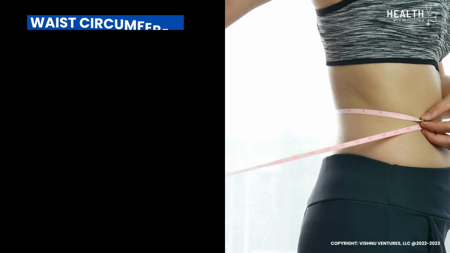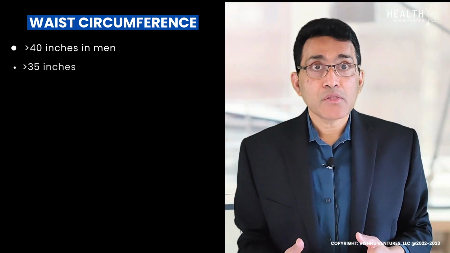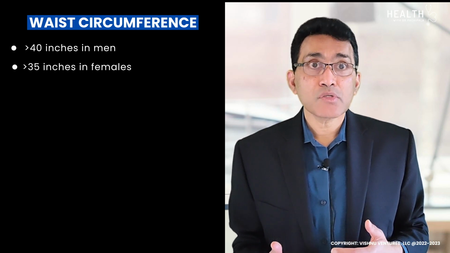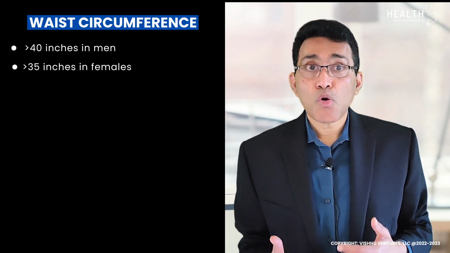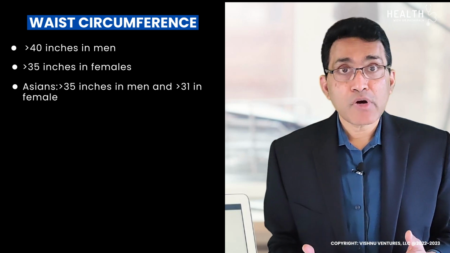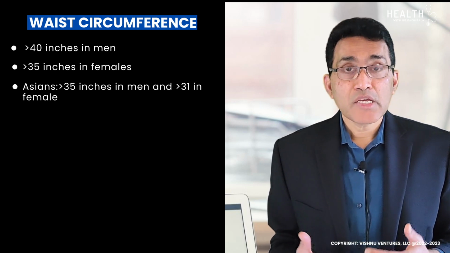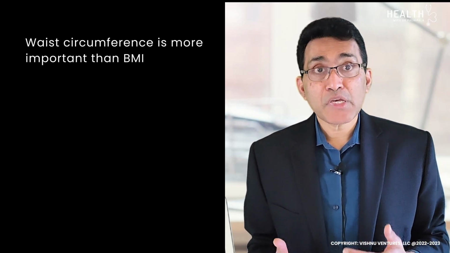Another measure of obesity is higher waist circumference. Waist circumference of more than 40 inches in men and 35 inches for females is considered high and confers higher risk even when BMI is within normal range or mildly high. In Asians, waist circumference of 35 inches in men and 31 in females is considered abnormal. In the Asian population, waist circumference is more important than BMI-based risk, even if BMI is within the normal range.